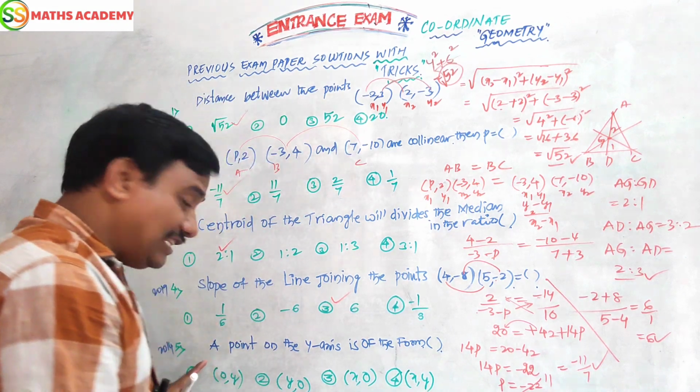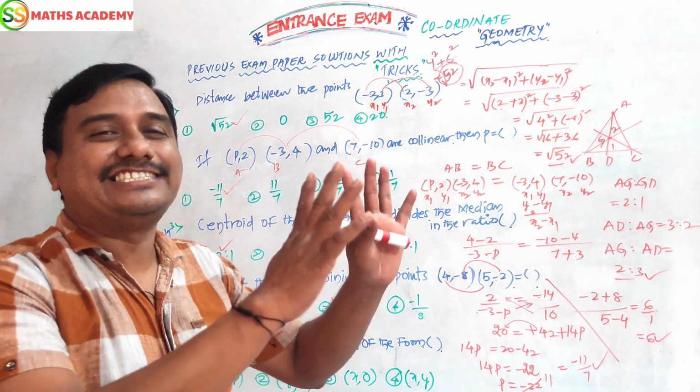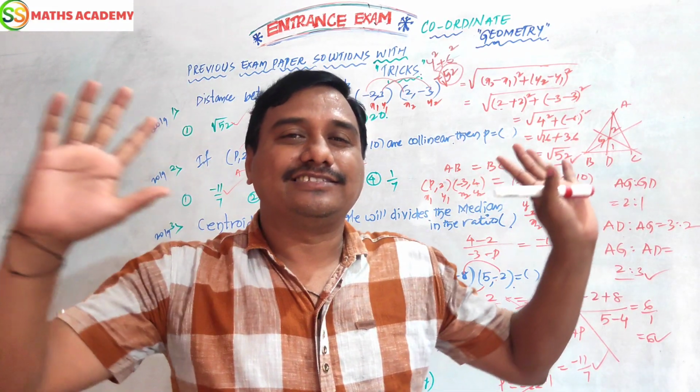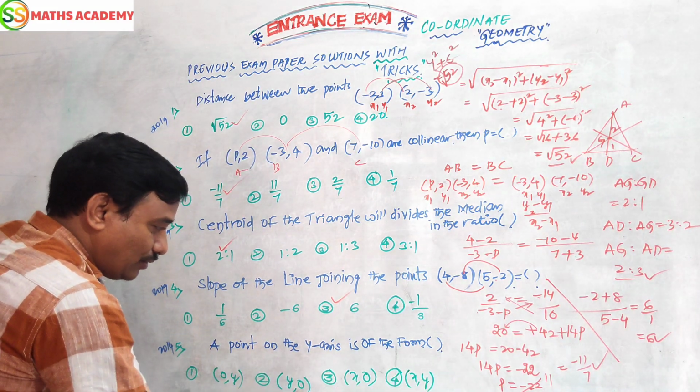Now the last question in this model: a point on the y-axis. Yes, the x coordinate should be 0. Where is the x coordinate? 0.